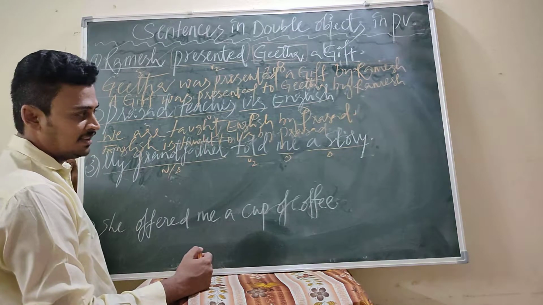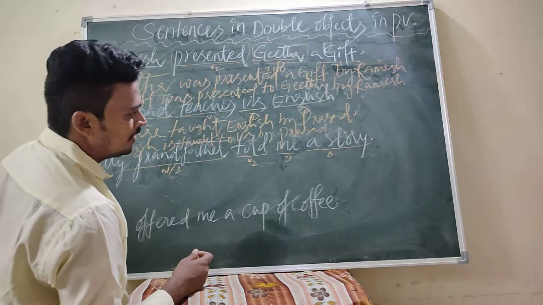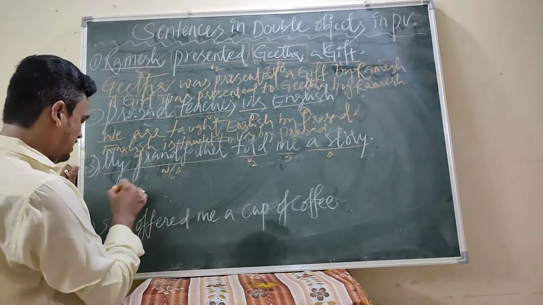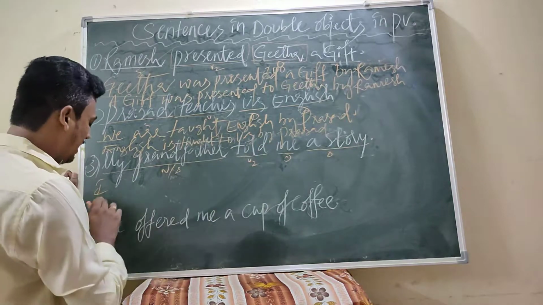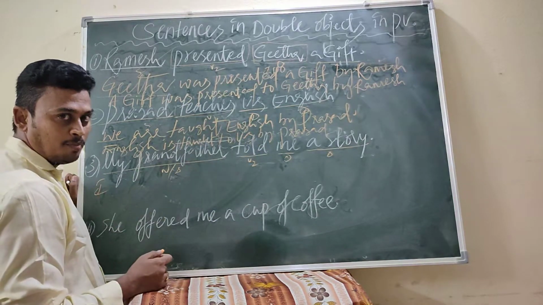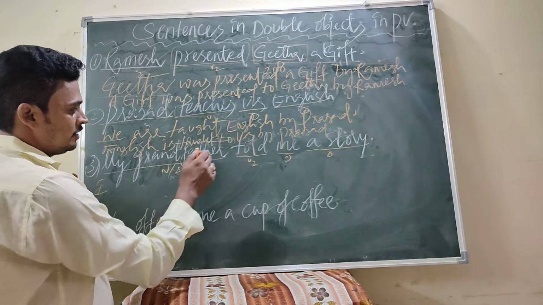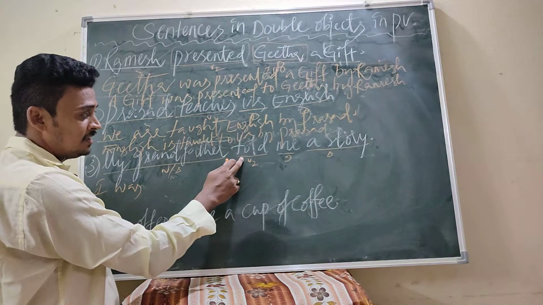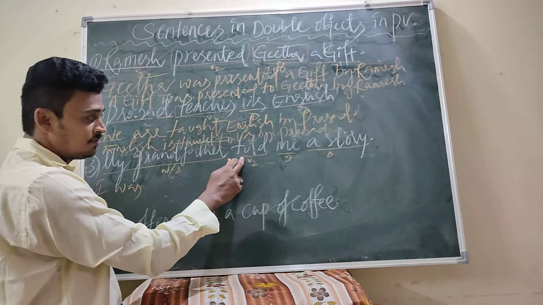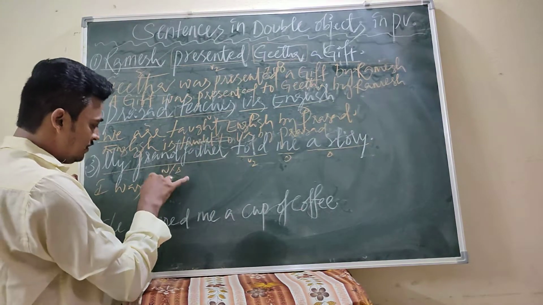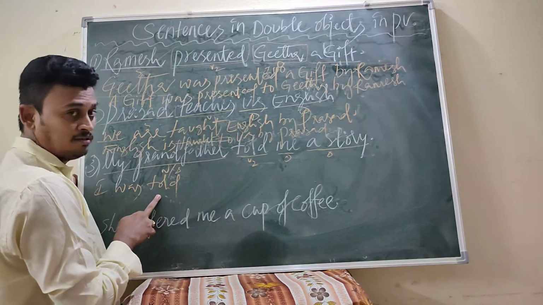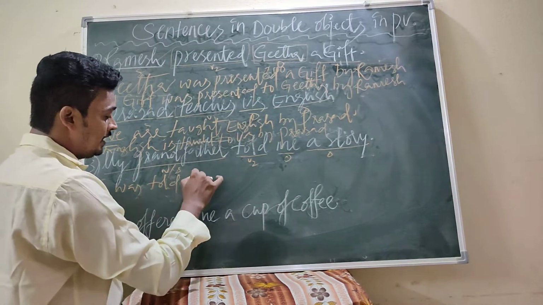I hope that you can understand. Please try to understand very clearly. First take the indirect object, me, writing as I. After that, the appropriate helping verb. Told is in the past tense, so the appropriate helping verb is was. That's why I was told. V3 also, told. I was told a story.